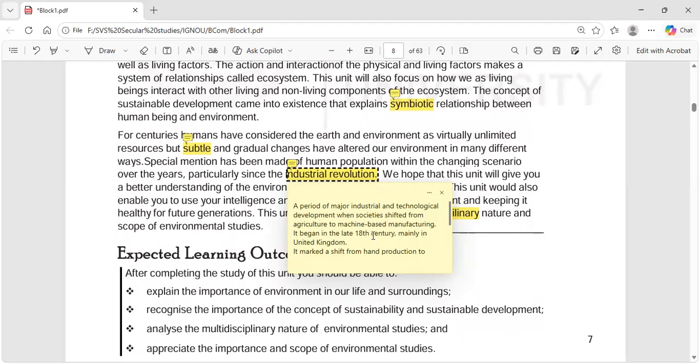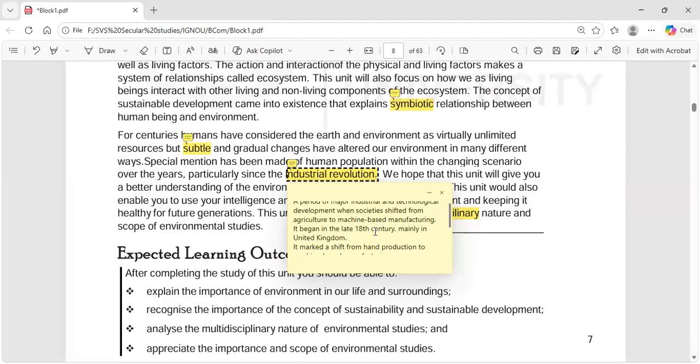Industrial revolution means a period of major industrial and technological development when societies shifted from agriculture to machine-based manufacturing. It began in the 18th century, that means 1701 to 1800, mainly in United Kingdom.